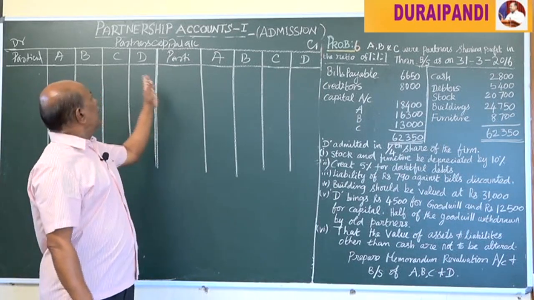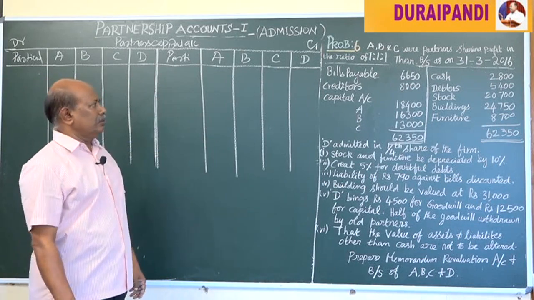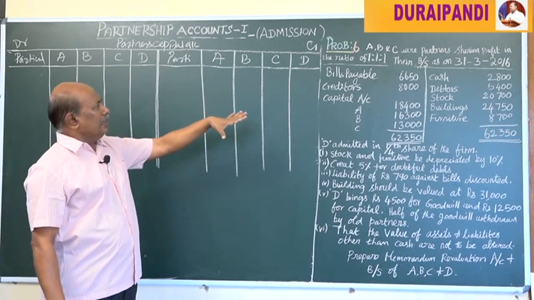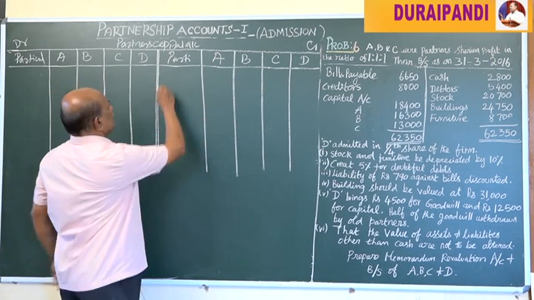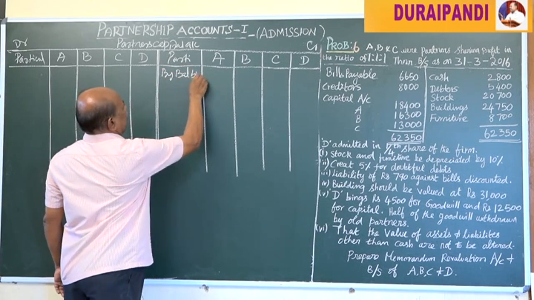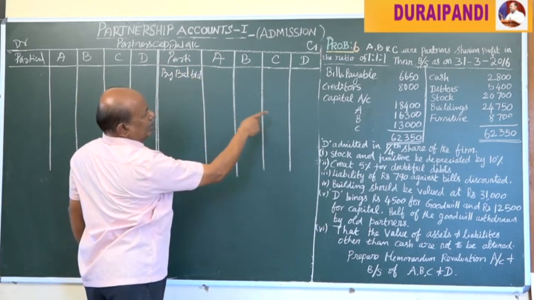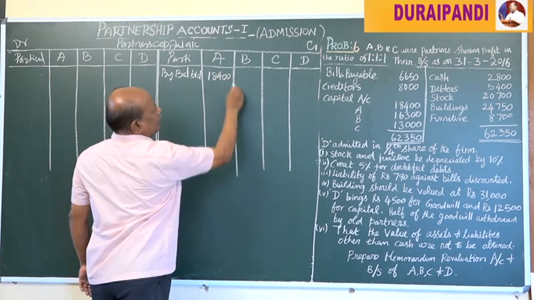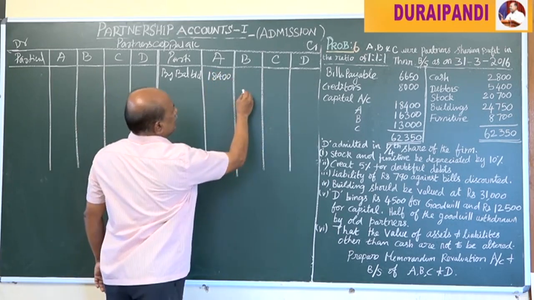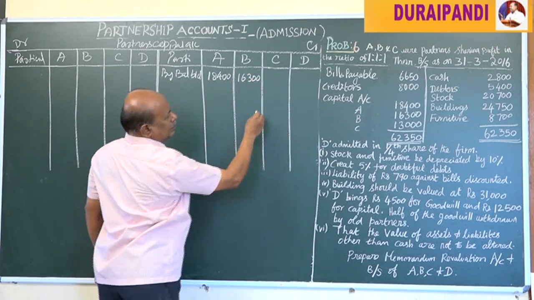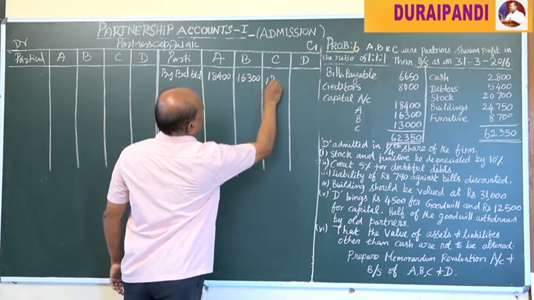Now we have to prepare the partners capital account. The partners capital account should be credited with the opening balance, that is by balance b/d for A 18,400 and B 16,300 and C 13,000.